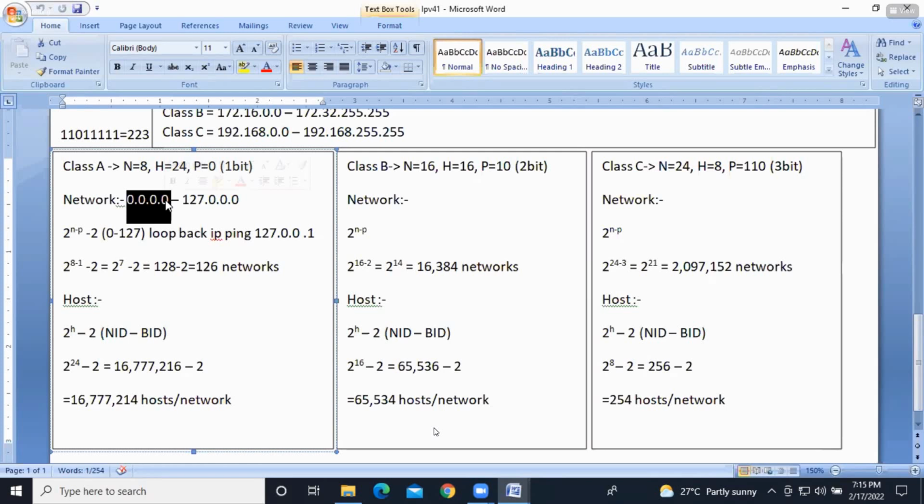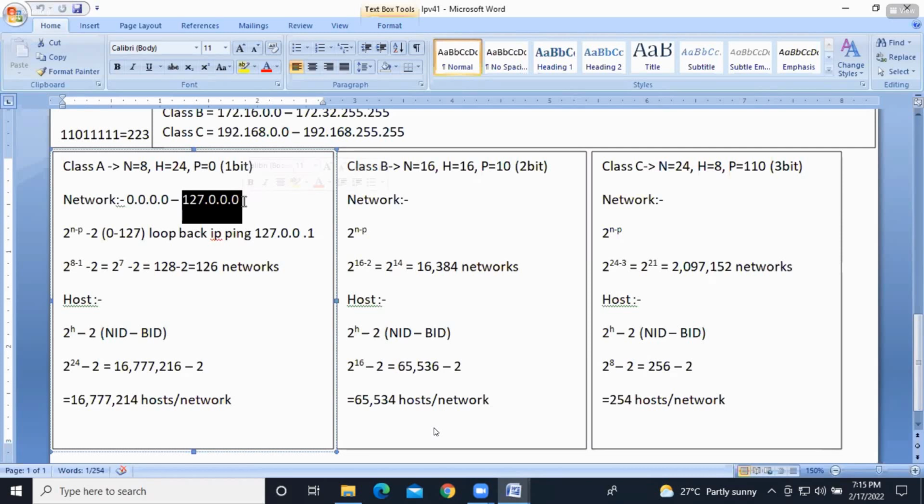We are not going to use this kind of network. Are you going to use a network like this, 0.0.0.0? No. And 127.0.0.0 is a loopback network. So the loopback network also we are not going to use in our organizations.